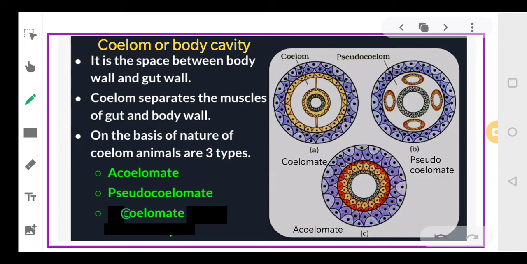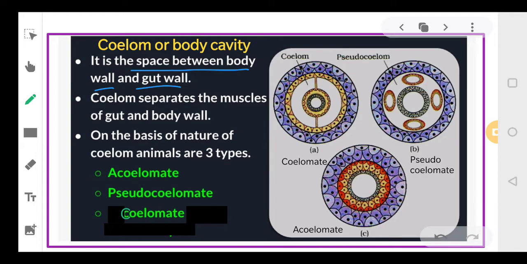Now coming to the fourth component, which is called as coelom or the body cavity. Okay, what do we call it as? We call it as coelom or the body cavity. Now what is a body cavity or coelom? It is basically a space which is present between the body wall and the gut wall. देखिए सीलोम या बॉडी कैविटी क्या होती है? जो आपकी बॉडी वॉल और गट वॉल के बीच में जो स्पेस होती है वो आपकी सीलोम कहलाती है.